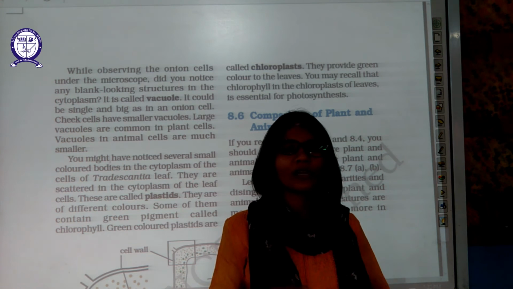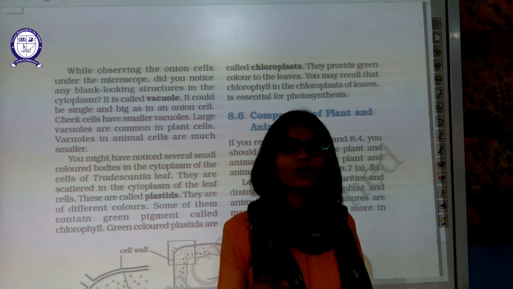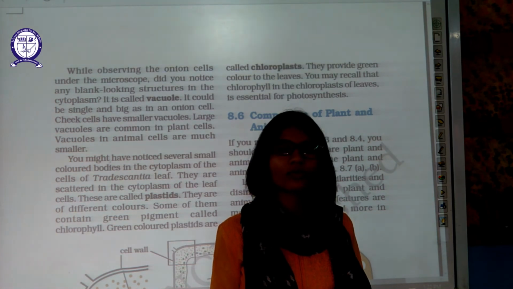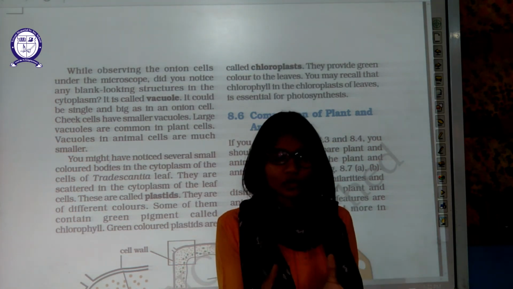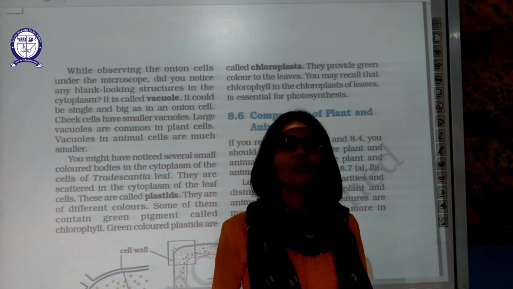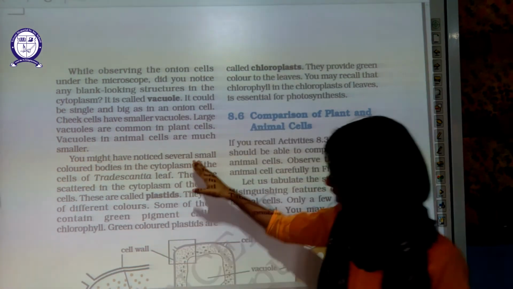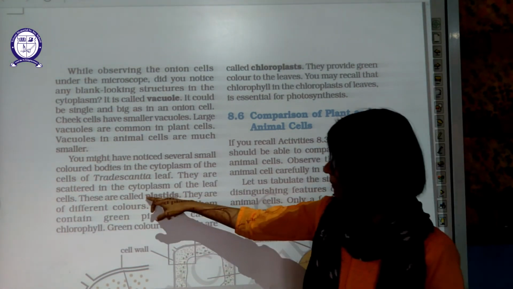So to store more water they need a larger vacuole. Got it? Now let's come to the second component, plastids.